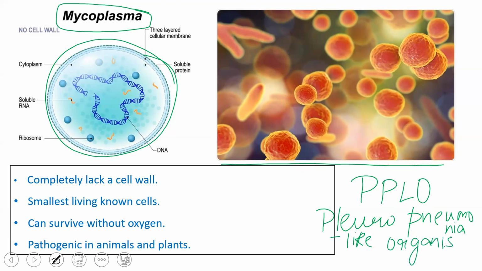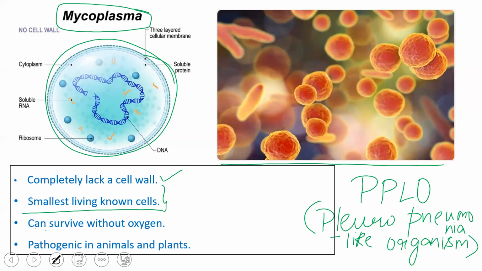And the speciality of these organisms is that they lack cell wall. Okay, so in all other bacteria, the cell wall plays a very important role, but mycoplasmas lack the cell wall. And they are the smallest living cells known. It has been discovered that they are very small in nature, and bacteria itself is very small and microscopic, and mycoplasmas are even smaller when compared to the other types of bacteria. They are unicellular. They are the smallest living known cells.